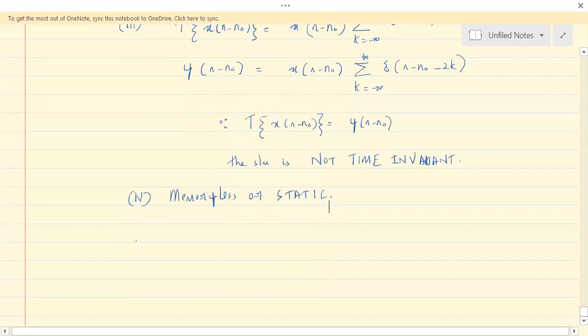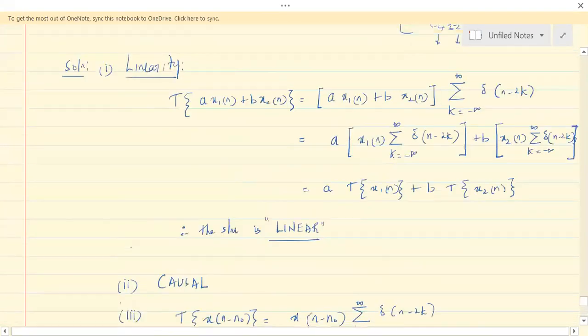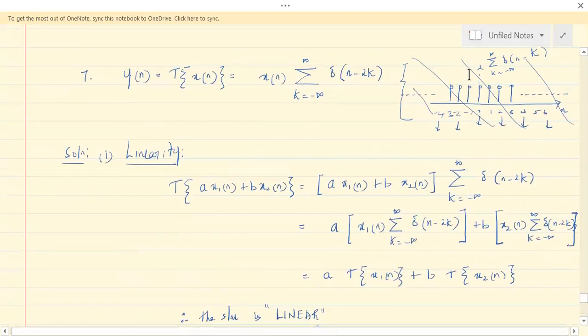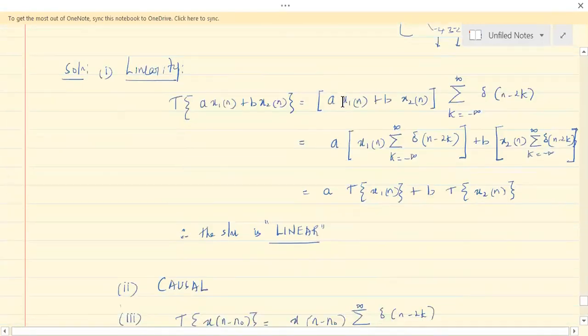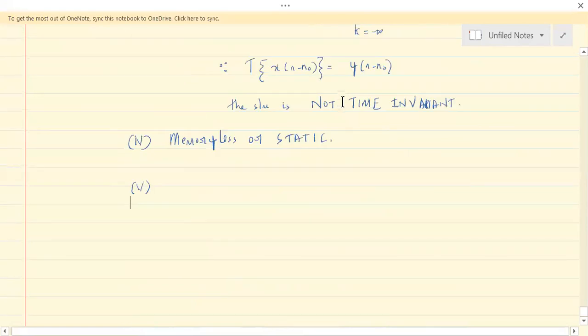Is the system BIBO stable? That means if x of n is, now this plot will be of help. If x of n is a finite value into 1, don't you think that is finite? Let me just show you that again. You have x of n into the sum over k ranging from minus infinity to plus infinity of delta of n minus 2k.